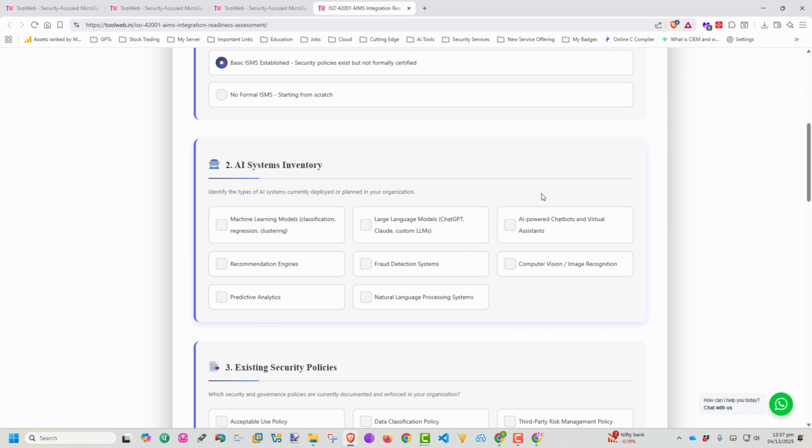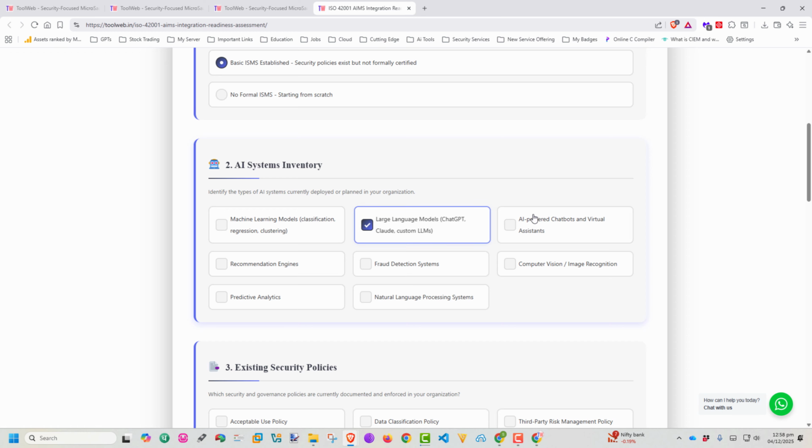Okay. And AI system inventory. So what exactly is machine learning models, classification, regression, or clustering, if you have any, recommendation engine, predictive analysis? Identify the type of AI system currently deployed or planned in your organization. So I would say LLMs, especially, we wanted to use this for the efficiency of running our business.